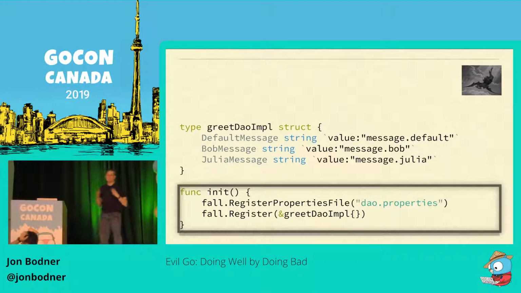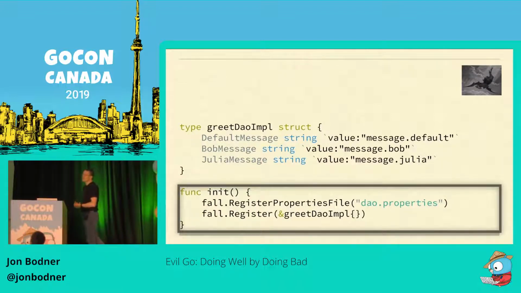All right, so in the package's init function, we're going to call Fall twice. Once, register the property file with the values for that DAO, and next, we're going to call Fall with a pointer to an instance of our struct so that Fall can then inject those values into our struct and make it available for other code to use. And speaking of other code, let's take a look at the service layer.